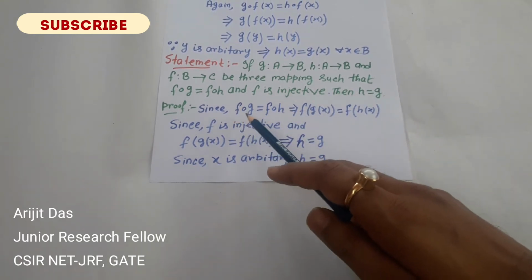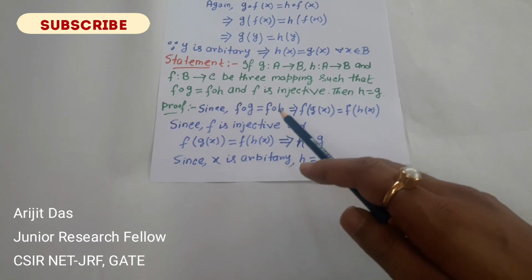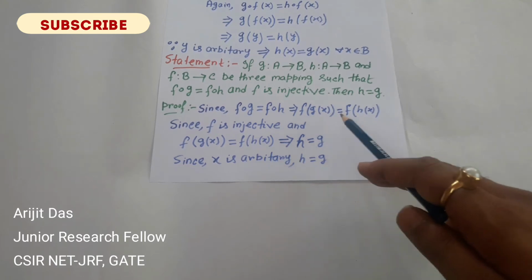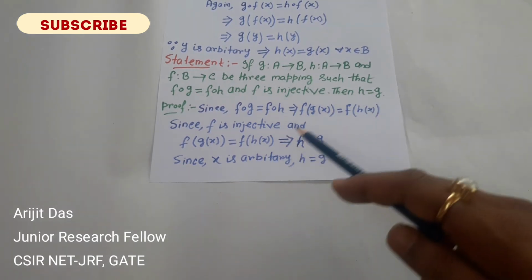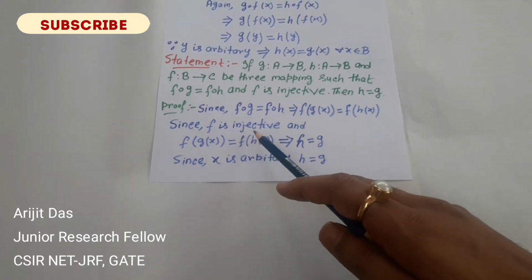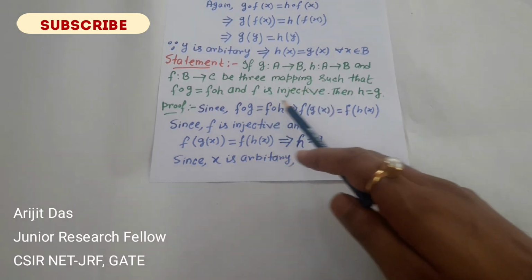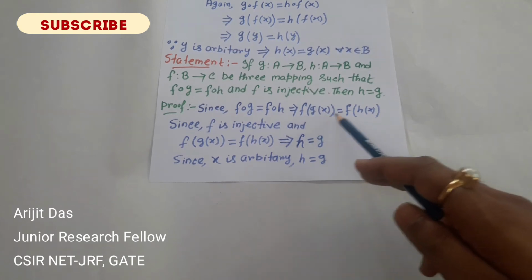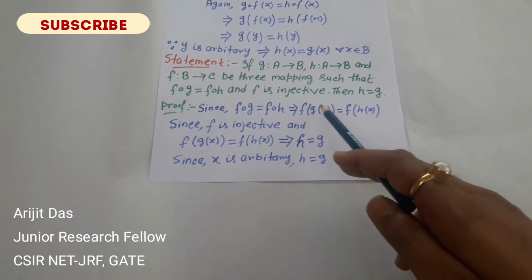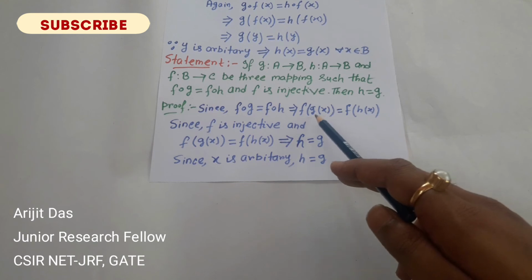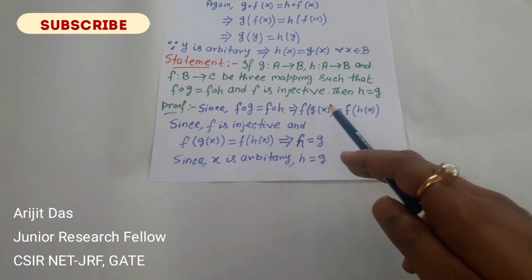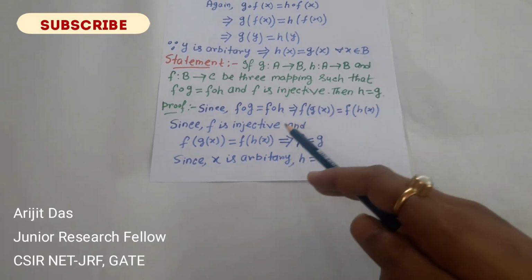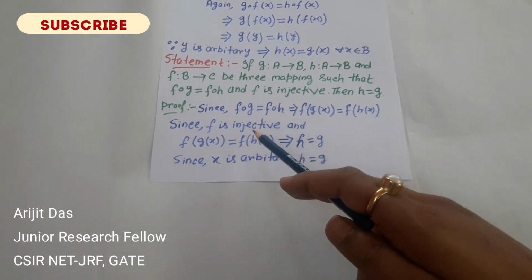Now here it is given that f∘g equals f∘h, which implies f(g(x)) equals f(h(x)). Since f is injective, because that is the given condition, the functional images of g(x) and h(x) being equal means the elements must be equal by the definition of an injective function.